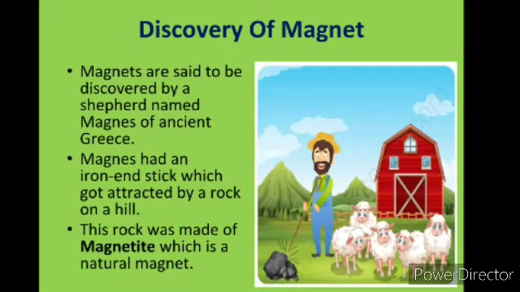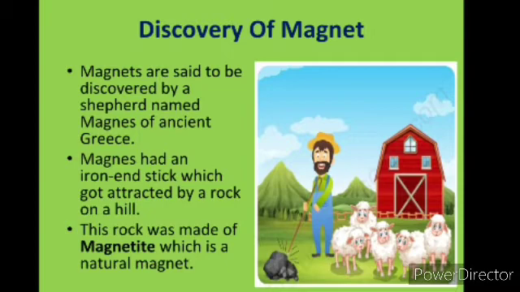Now, the discovery of the magnet. Have you ever thought how this magnet was discovered? There is a story behind it. Once upon a time, there was a shepherd boy who lived in ancient Greece. He used to take his herd of sheep and goats to nearby mountains for grazing. He would have a stick with him to control his herd. The stick had a small piece of iron attached to one end.